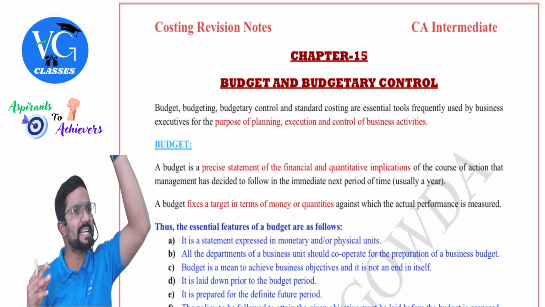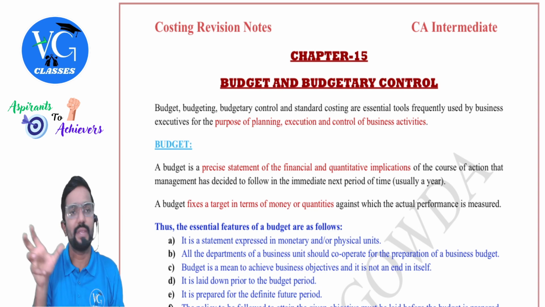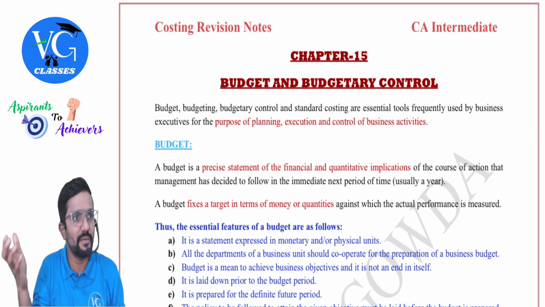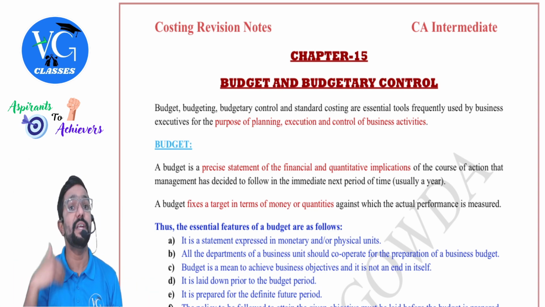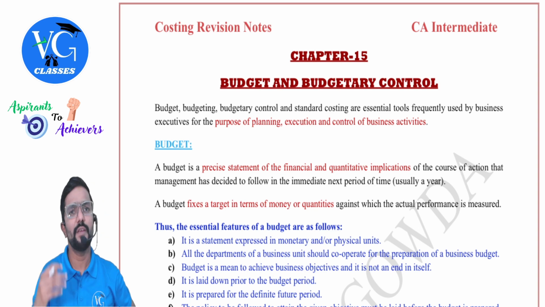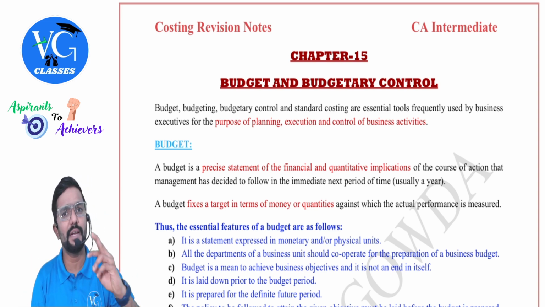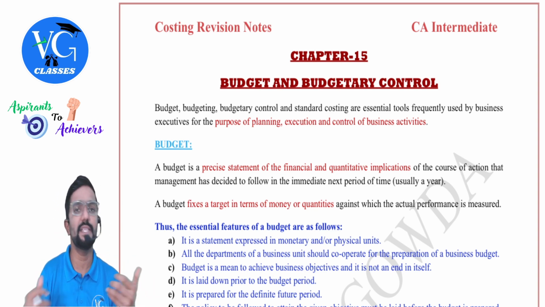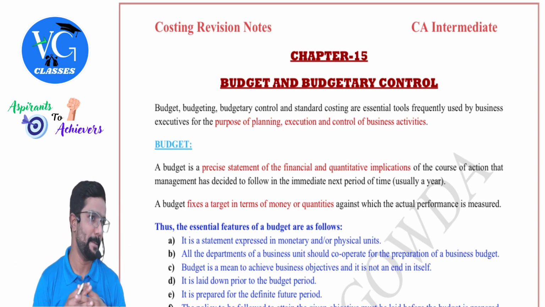What do we do, sir? We will set a standard cost at the beginning of the period. Then, as and when we do the work, we will compute the actual cost, compare the actual with the standard, and see if there is any variance. We will look into the reasons for it. If it is favorable, very good. If it is adverse, then we will look into the reasons and try to implement some changes in the organization so that at least in the next year it will not repeat again.